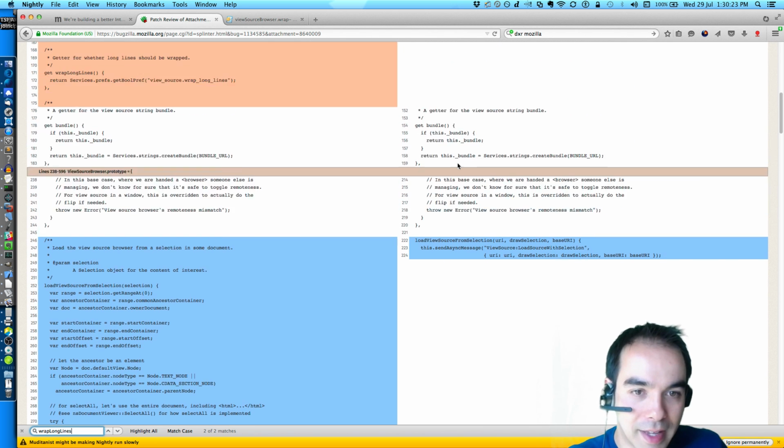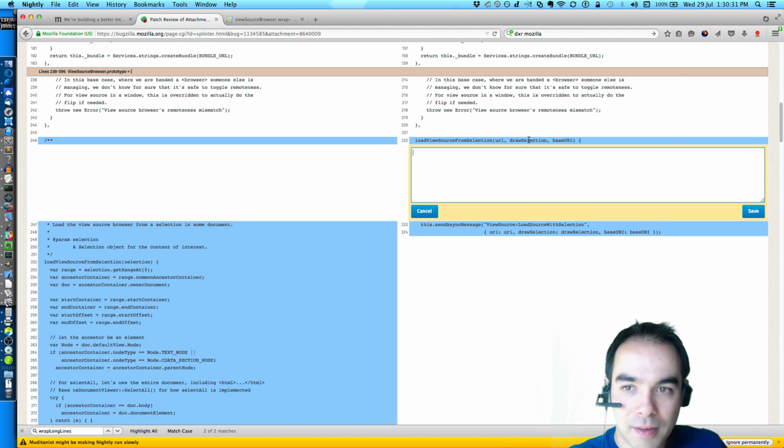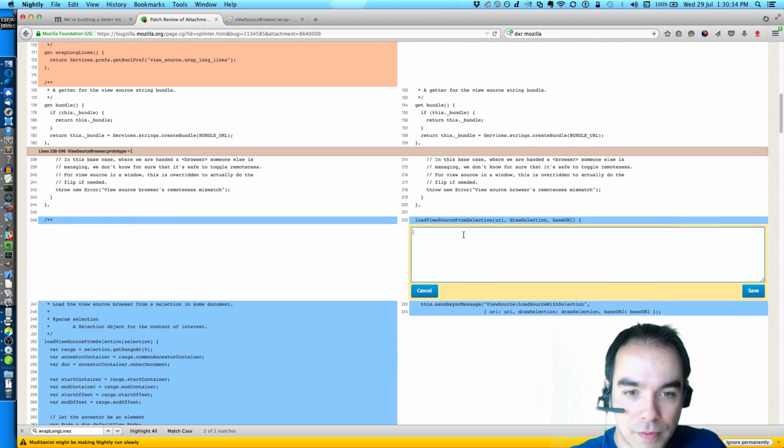But instead of doing all this business, load view source from selection takes a URI, some kind of selection object. We've got, alright, let's get a doc string.